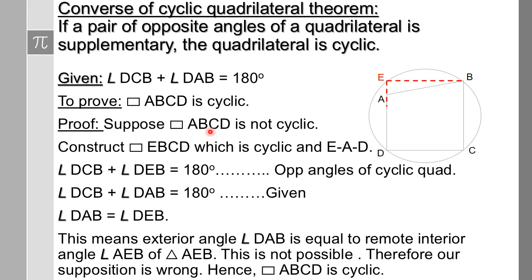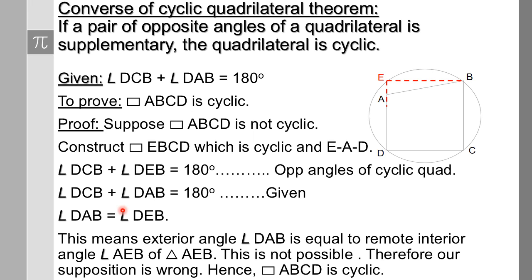Okay, so suppose it is not cyclic, suppose A is the vertex which is not touching the circle, then we can extend the side and construct quadrilateral EBCD. Now as in the diagram, if you see EBCD, such that it is cyclic and EAD are collinear points. Now angle DCB, that is this particular angle C, plus angle E is equal to 180 degrees, since they are opposite angles of a cyclic quadrilateral. So by the cyclic quadrilateral theorem. Okay, now it is already given that angle DCB plus angle DAB is 180 degrees.